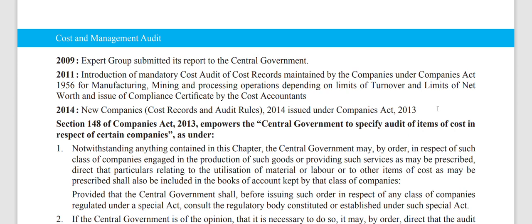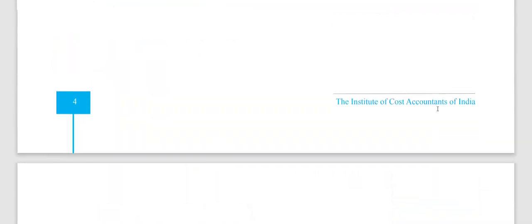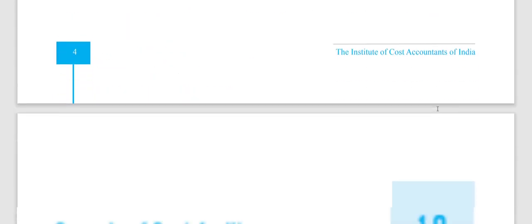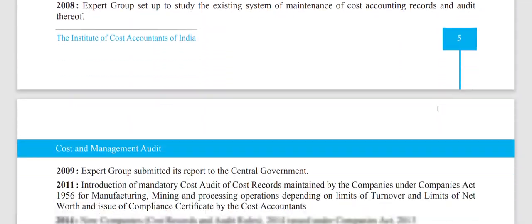What is the necessity of cost audit? As we read in an earlier chapter, it helps in reducing wastage and identifying cost. There are 7 to 8 points. I'll go to that page to show you. So this is what it covers: control over element-wise cost, help in determining sales price and margin, assisting management in decision making, measuring results from each activity performed, setting of standards and budgetary control, minimizing wastages if any, accuracy of inventory valuation, and overall efficiency improvement in the entity. These are the benefits of cost accounting and cost study.